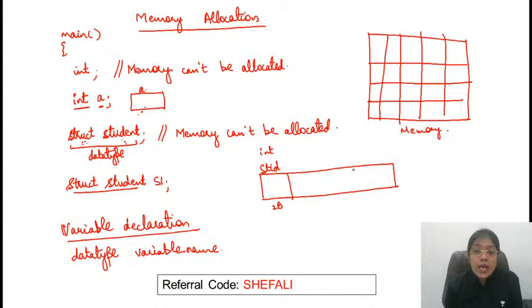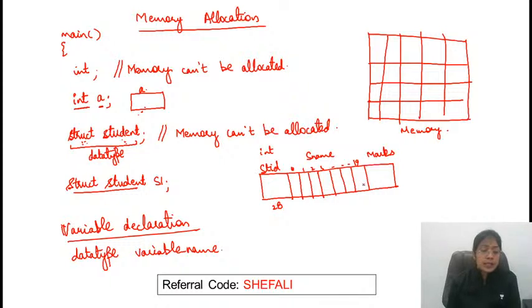Then we have taken an array of characters, 0, 1, 2, 3. What is this? This is representing the name of the student. And after that, we have taken the marks of type float. So this is how memory is allocated, right?